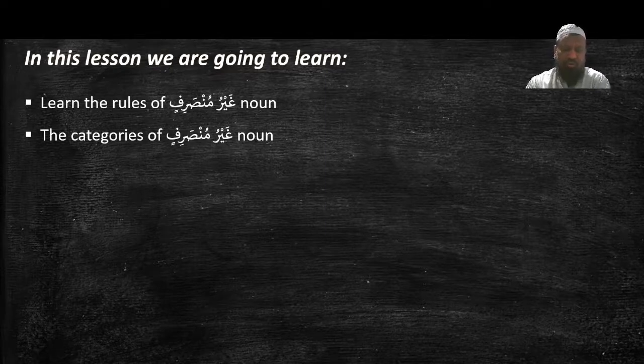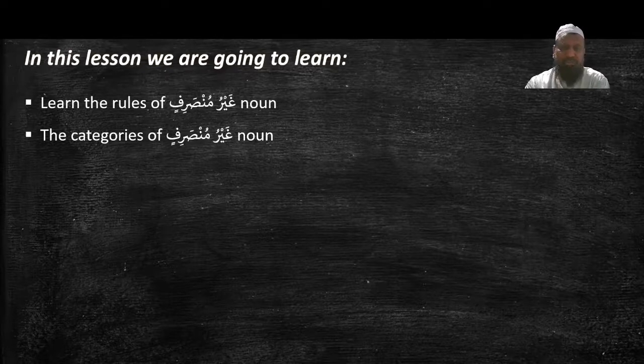We've learned there are 3 types of i'rab or status. Number 1, halatul rafa', number 2, halatul nasb, number 3, halatul jar. Any ism that is in halatul rafa' is called marfu'. Any ism that is in halatul nasb is called mansub. Any ism that is in halatul jar is called majroor. Then we have learned there are 2 types of noun in terms of i'rab. Number 1 is mu'rab. Number 2 is mabni.